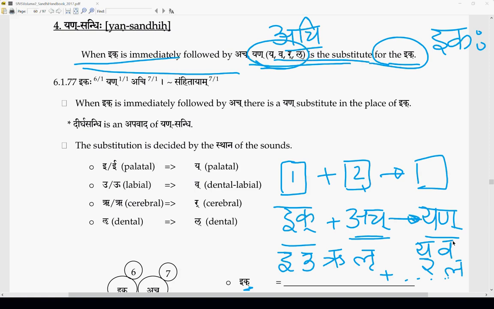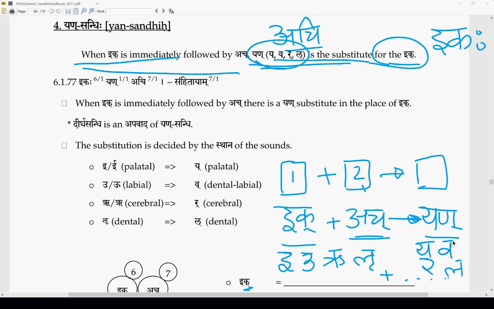If the same swara follows, then this may not happen, right? We'll see some examples. But first, understanding the interpretation of the sutra, is that clear? Ikaha sthane.